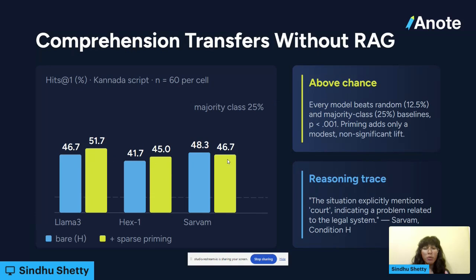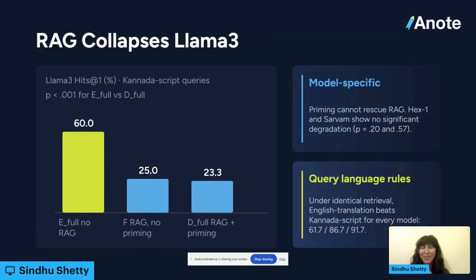So what we're trying to say is that there actually is latent understanding in models, even without any data, without any training. Okay, and second is that RAG collapses Llama 3. To understand the picture, we have to first talk about Sarvam and Hex 1. They're not able to fully understand, but they were able to maintain their accuracy scores given retrieved documents. So if they were given just priming, they were able to maintain that same score with RAG and priming.